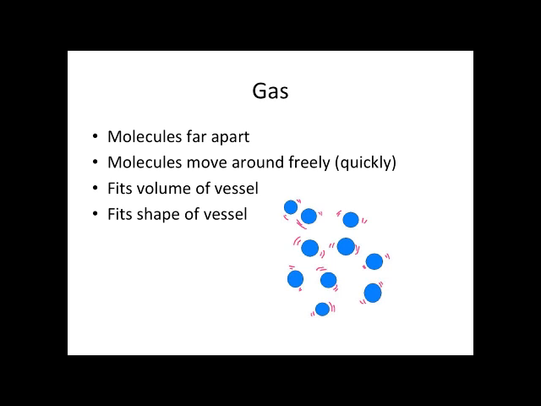Gases are different from both solids and liquids, in that the molecules are very far apart. The atoms or molecules are widely spaced out, and they move around very quickly. And they bounce off each other. So think of a bunch of pool balls on a pool table just bouncing off each other repeatedly. They fit the volume of their vessel.